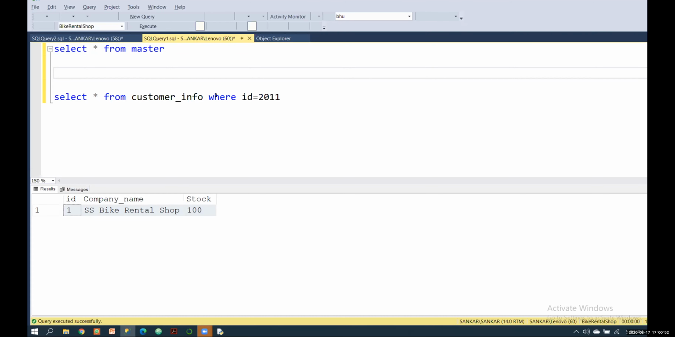Okay, we need to create only the master table, sir? Yeah. No, we need both tables. Okay. So the insertion is not necessary in your customer info, and you have to insert only one row in your master table. That's enough. Okay, sir. I'll try it, sir. Sure. Thank you, sir. Thank you so much.